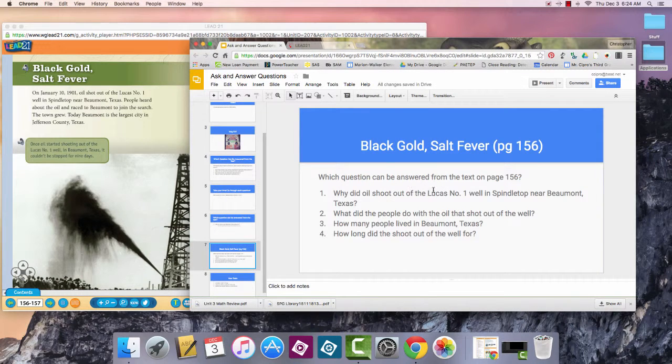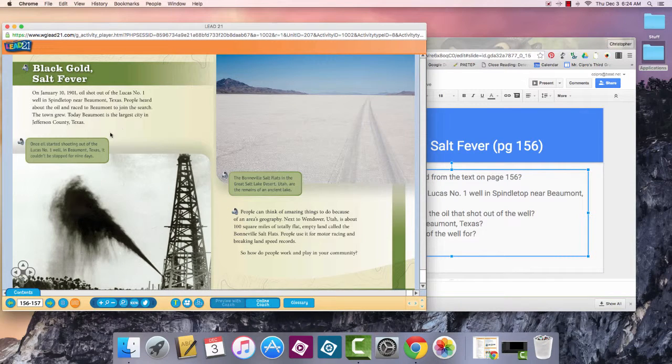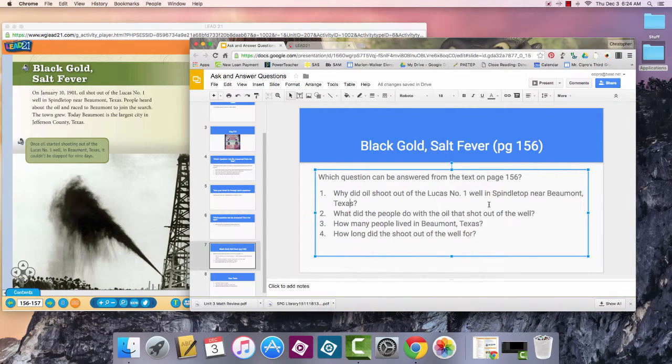Which question can be answered from the text? So I need text evidence on page 156. Okay, let's look at the first question. Why did oil shoot out of the Lucas No. 1 well in Spindletop near Beaumont, Texas? Well, I know on January 10th, 1901, the oil shot out of the well. People heard about it, but it doesn't say why the oil shot out, so it doesn't look like anyone knows what caused this oil to come out. So I can't answer this question.